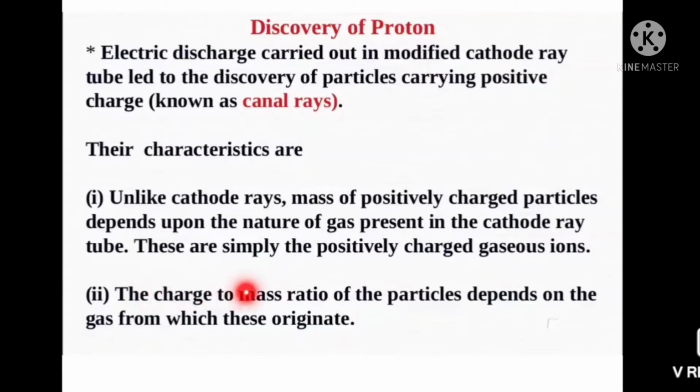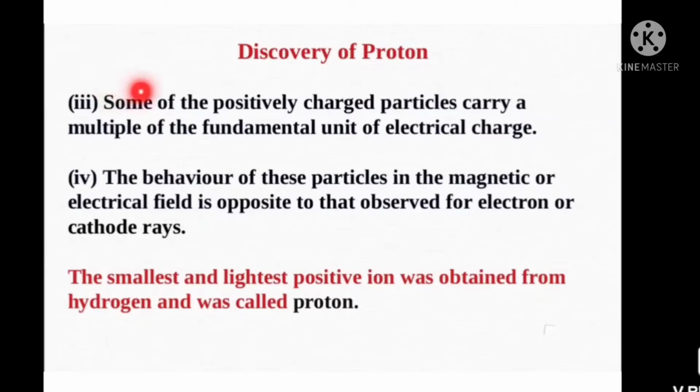The charge to mass ratio of the particles depends on the gas from which they originate. That is, the e/m ratio for the particles of positive rays is not equal for all gases. Some of the positively charged particles carry a multiple of the fundamental unit of electric charge.